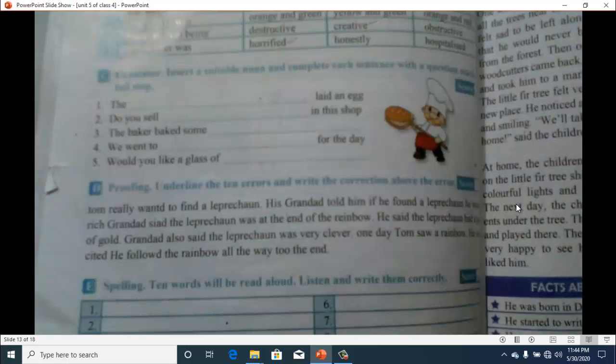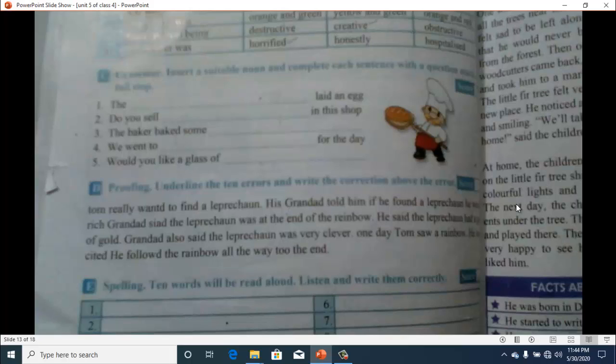Then exercise C, grammar. Underline a suitable noun to complete each sentence with a question mark or a full stop. Again you have fill in the blanks. You will fill in the blanks with an appropriate word and then end the sentence with a question mark or full stop. Exercise D, proofing. Underline the 10 errors and write the correction above the error. This is the same. You have to underline the errors and rewrite that word above the word which is written incorrectly.